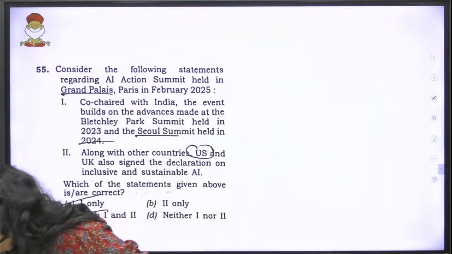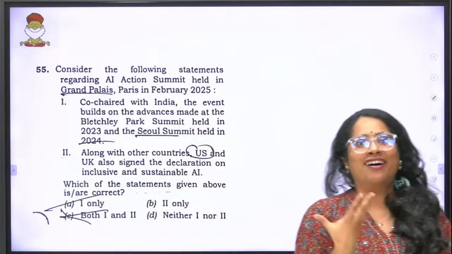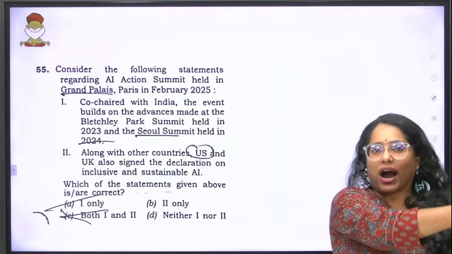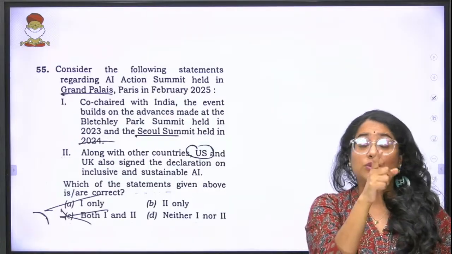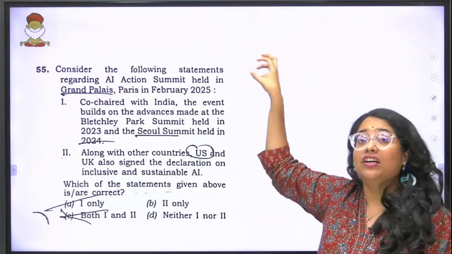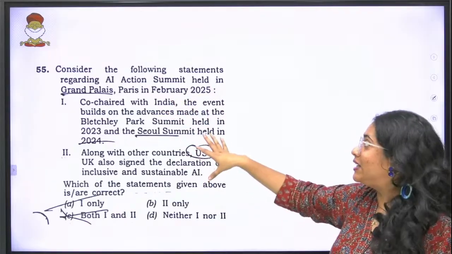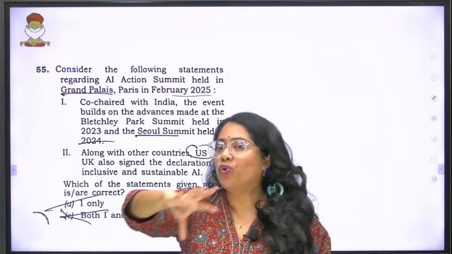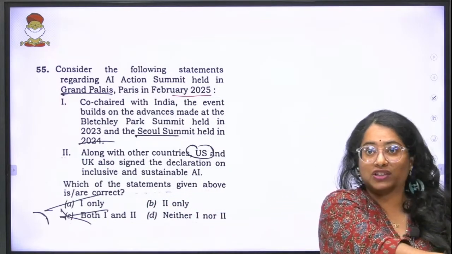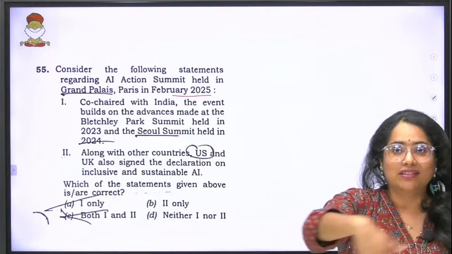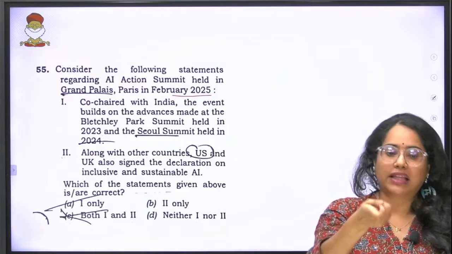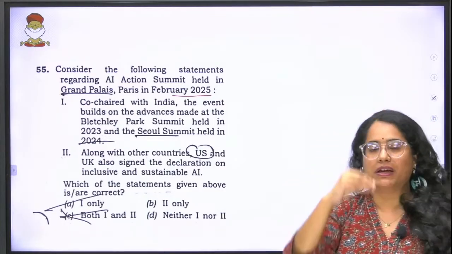Moving forward, this is a question that gave me a lot of relief to see in the paper. The reason being that it was almost 1 month before we discussed this, and this is also a very important pointer for those who are preparing further on. This particular current affair and the happenings related to it was somewhere around Feb 14-15 of 2025. That is just, I would say, 2 months prior to this exam. So this is also a clue for you to not ignore the current affairs that have been there in February or the March beginning times.